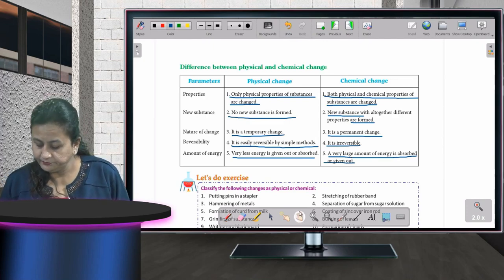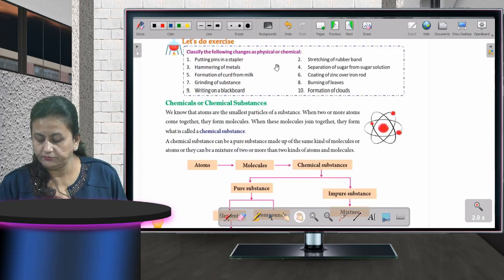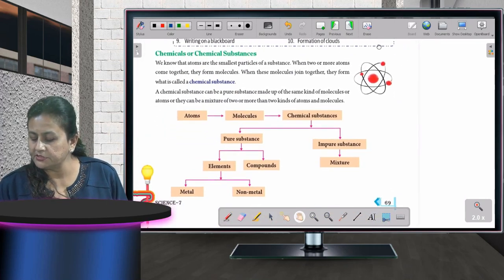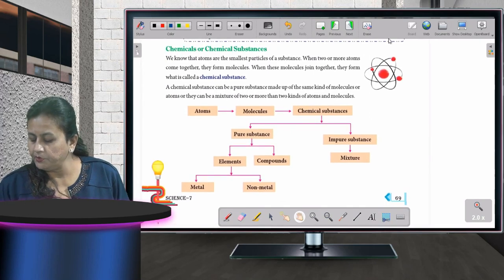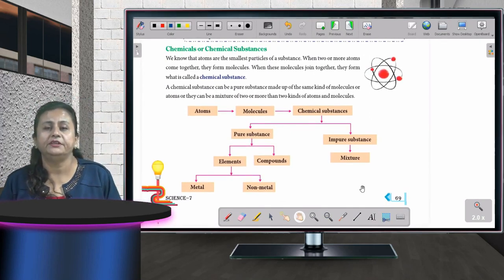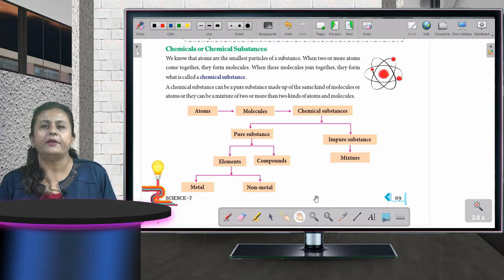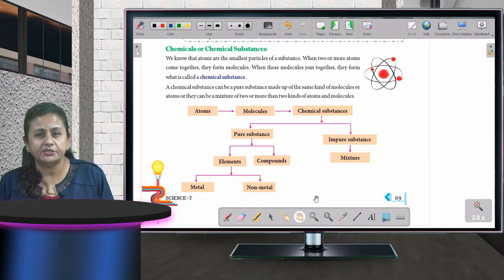Fine. Now we'll talk about chemicals or chemical substances. This is a beautiful diagram which has been given in your book and very easily explained. Please practice it so that things are very much clear to you. Okay?